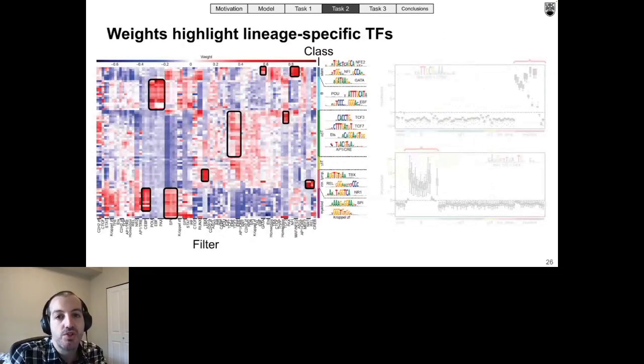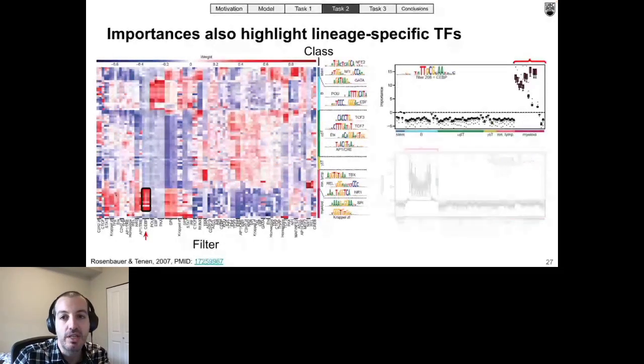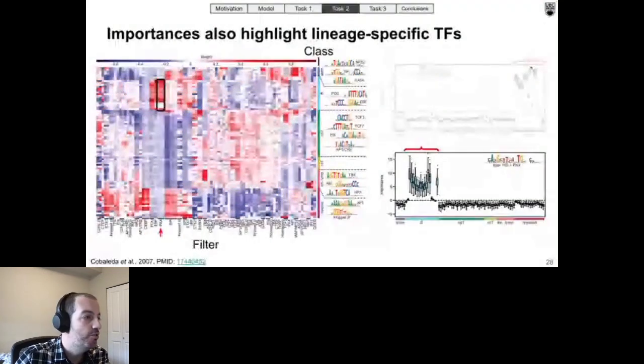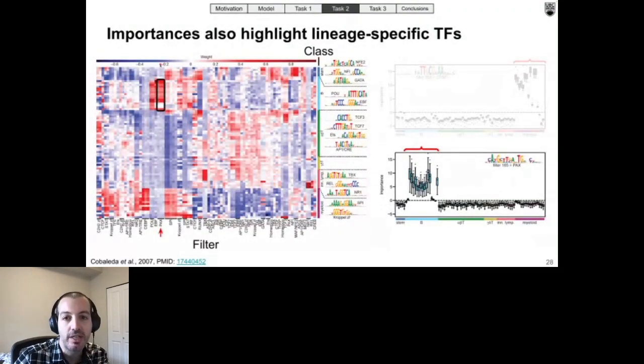Next, we annotated each unit and visualized the weights from the final linear layer of the ExplaiNN model trained using 300 units. And doing so revealed different lineage-specific markers, which are here highlighted in black. For example, as you can see, a CEBP-like unit that had high positive weights in myeloid cells was also very important in predicting accessibility in those cells, in agreement with the role of these transcription factors in regulating myeloid differentiation. The same was true for a PAX5-like unit and B cells, which is consistent with the role of PAX5 in establishing B cell identity and function.